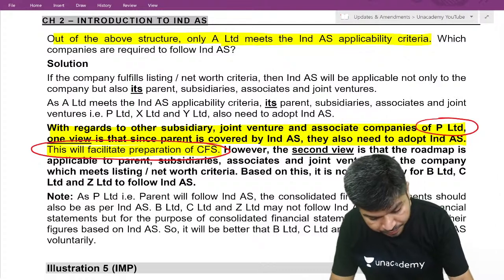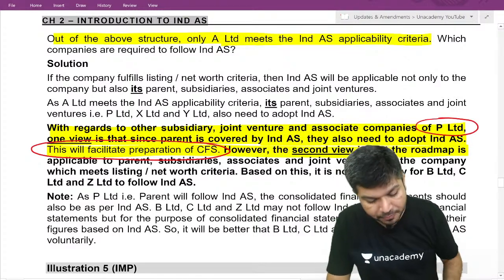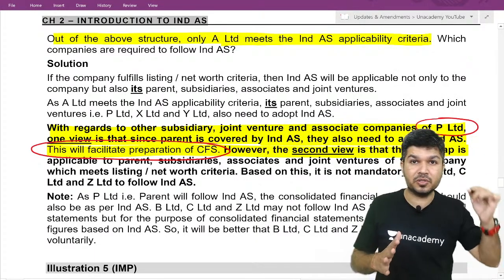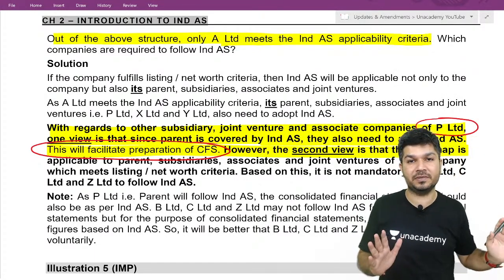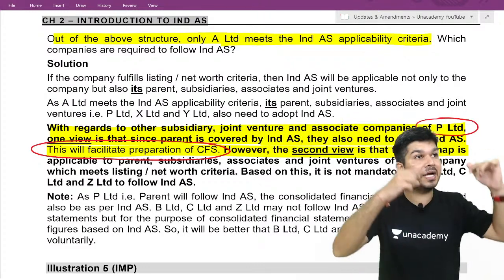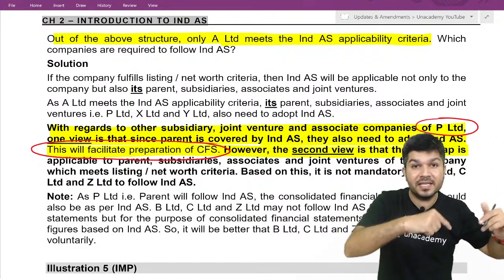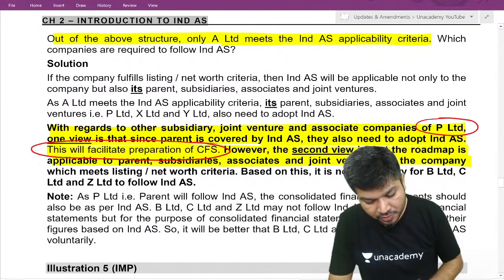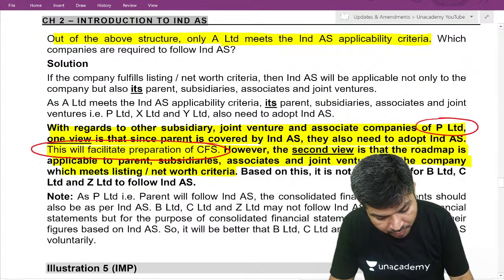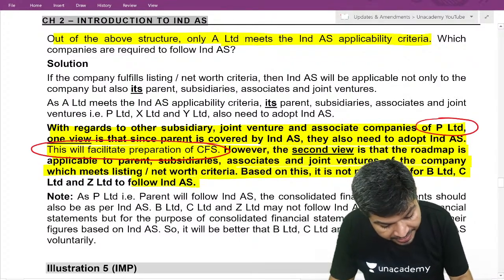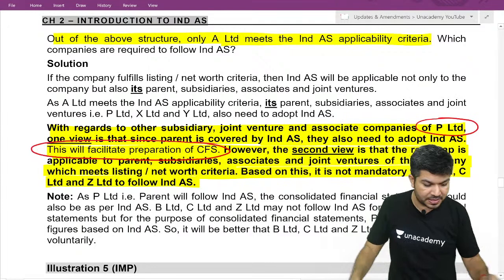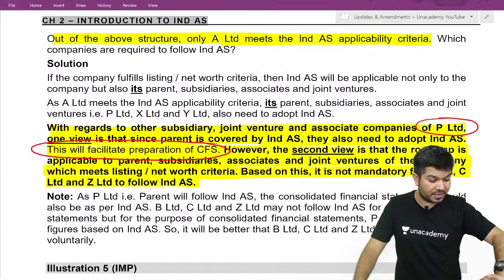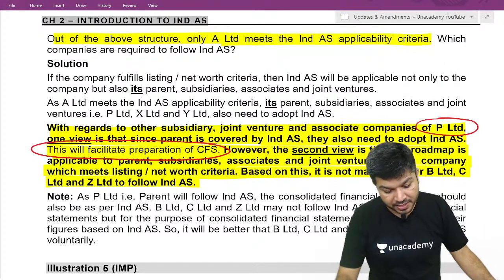However, second view, the roadmap. What does roadmap say? If Ind AS applies to you, it's applicable to your parent, your subsidiary, your associate JV. A's parent, A's subsidiary, A's associate JV, they only are required. So based on this, it is not mandatory for B Limited, C Limited, Z Limited to follow Ind AS.